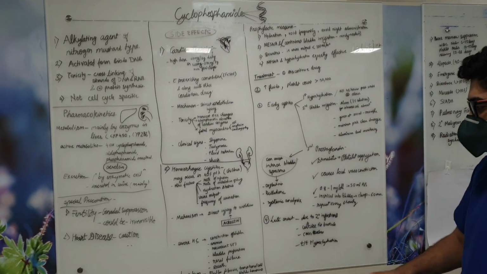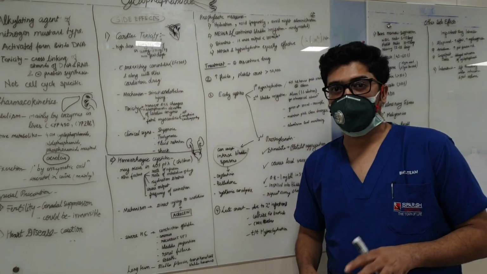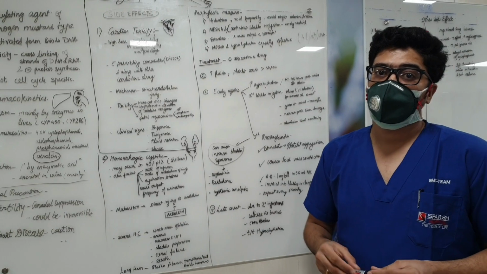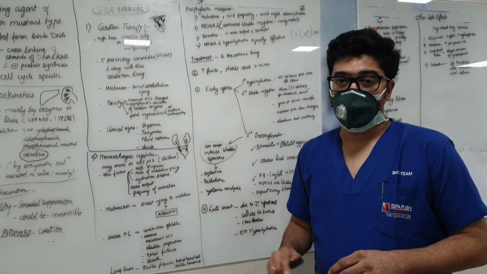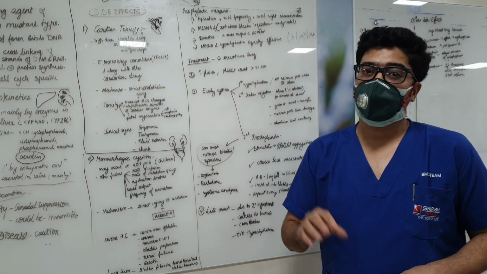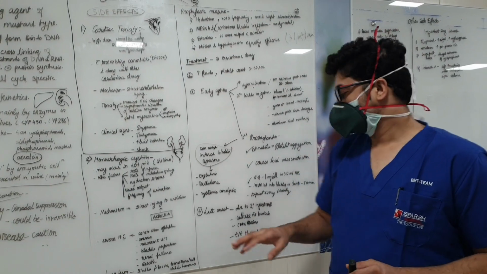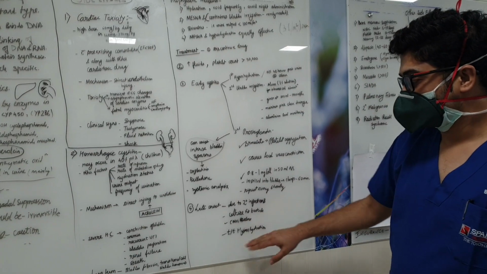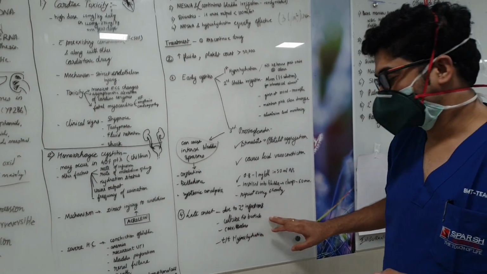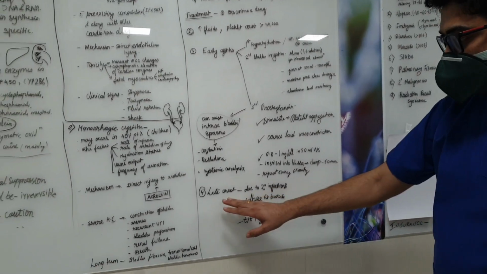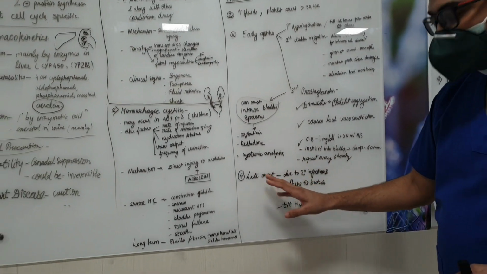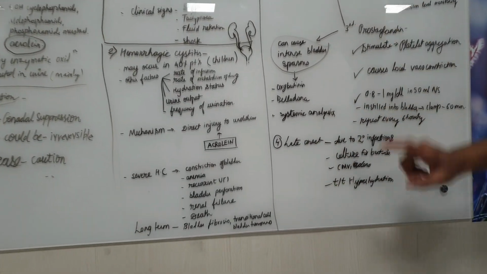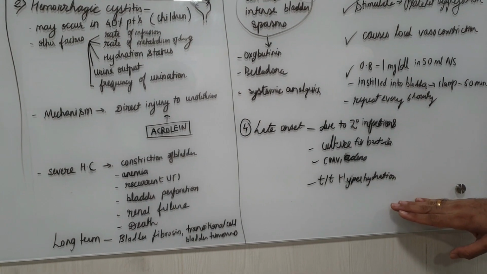Right? In hemorrhagic cystitis, we always have to keep in mind whether there is any secondary infection that is causing hemorrhagic cystitis. So for that we need to send cultures from the urine. We also need to send investigations for CMV and adenovirus, and if they come out positive, they need to be treated accordingly. The most important again here, even in late onset hemorrhagic cystitis, the treatment remains hyperhydration.